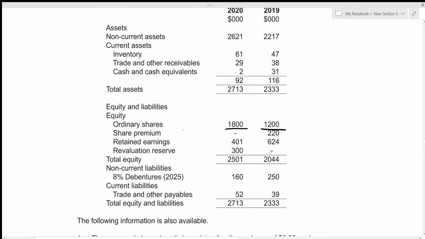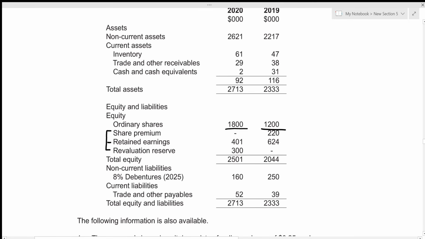So we know that while issuing a bonus share, we always transform the reserves into the capital. So what we said before, we just capitalize our reserves. And here the reserves given are share premium, retained earnings, and revaluation reserve.